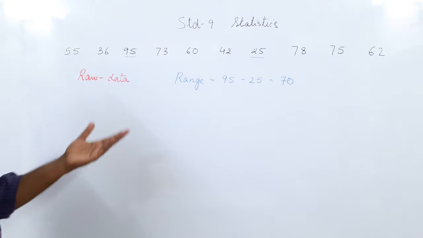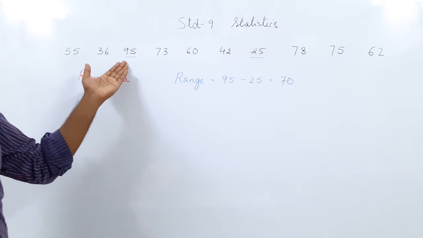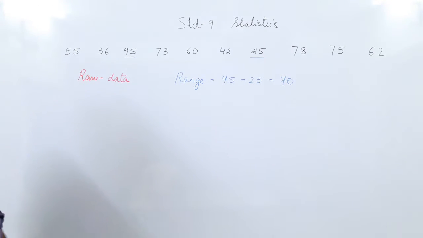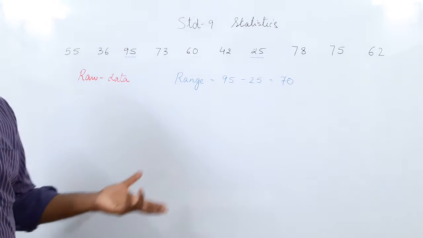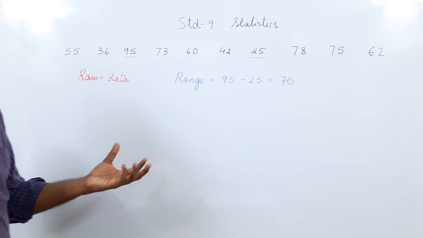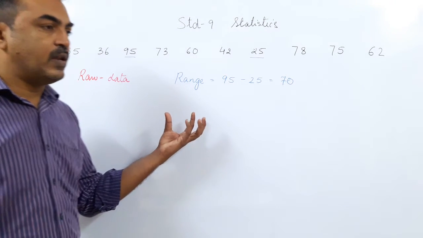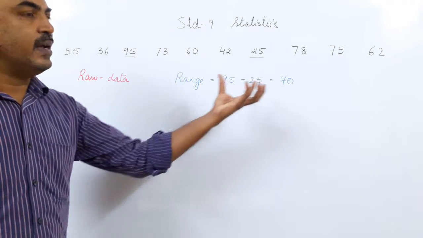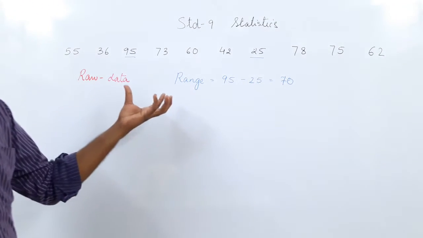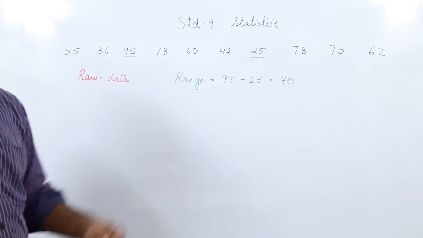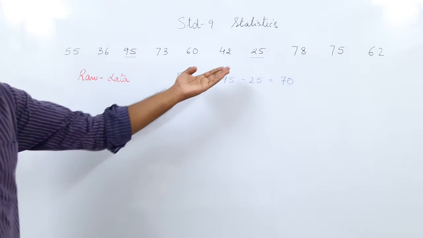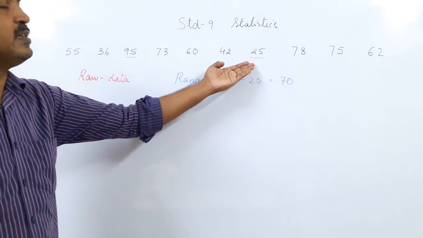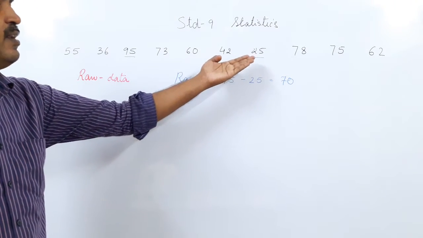Okay, one thing you can say is that there are very bright students in the class and some students who are not very bright, because this is what the range shows. That normally happens in every classroom. In every classroom, you have a few very bright children, a large bunch of average children and some very poor children. But it is not that they are poor. The 25 marks shows they are poor in these mathematics marks. Maybe this child is not interested in mathematics. He or she is interested in music and dancing and literature.